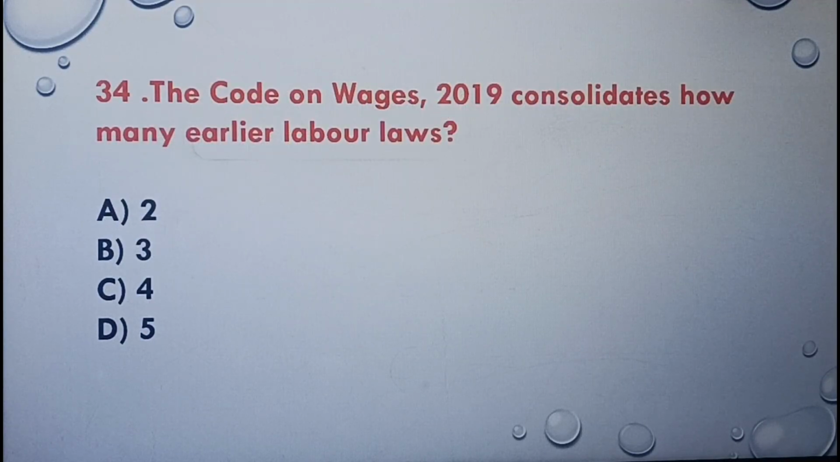Next question. The Code on Wages 2019 consolidates how many earlier labor laws? 2, 3, 4, 5. The correct answer is option C, 4.